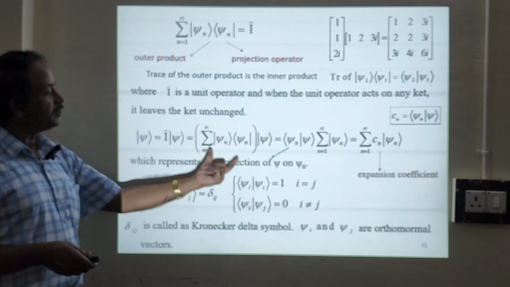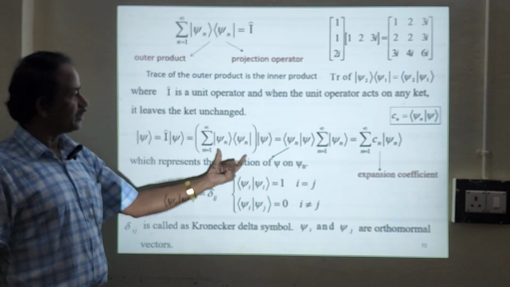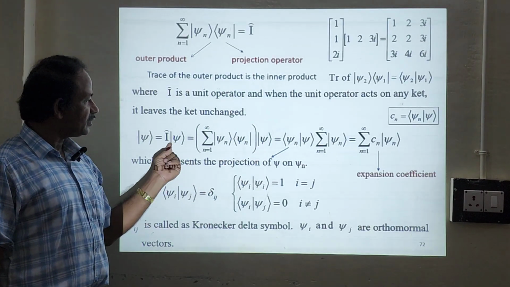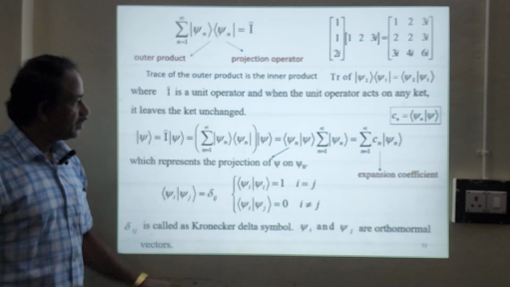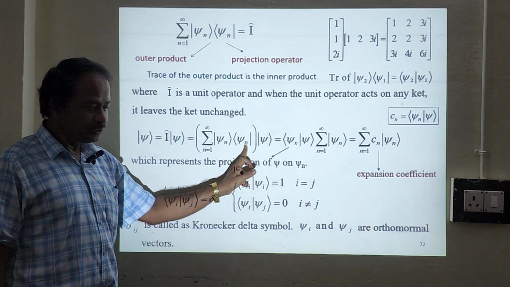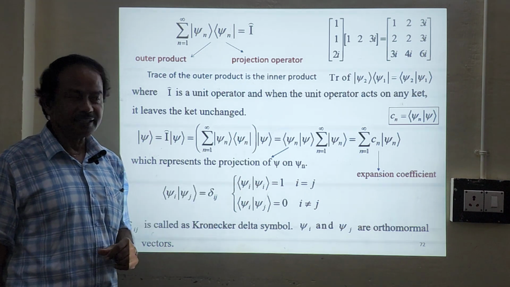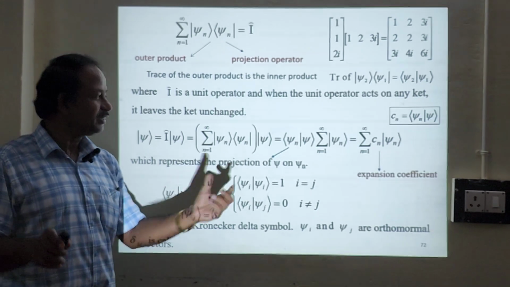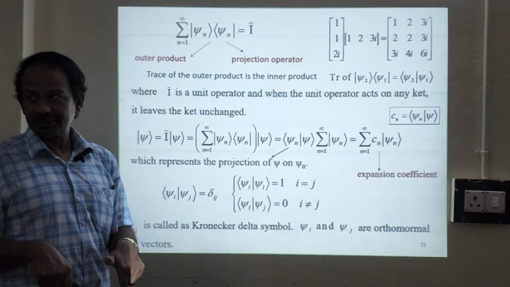So I can be written with the outer product like this, correct? I can write I exactly like this. This ket psi is here. Instead of I, I can write this. Is it okay? Okay. Now you just take these two, that is bra psi n with ket psi. Bra psi n and psi is an inner product. It's a number. Understand the concept clearly. This is an inner product, correct?